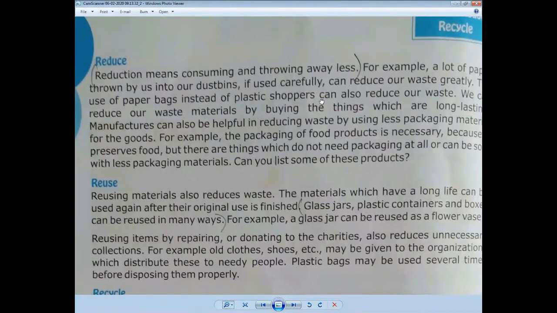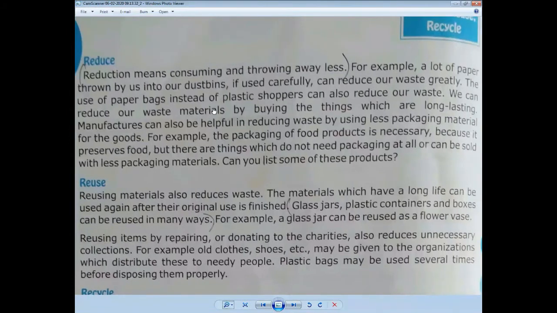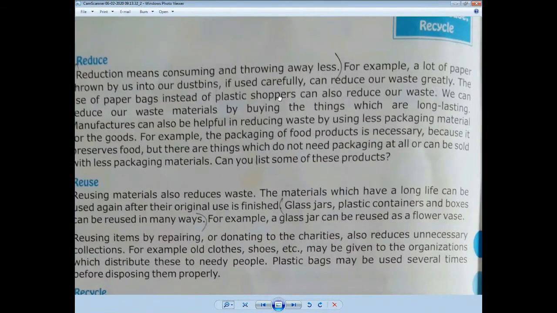The use of paper bags: as we have practiced in our daily life, we are using different types of paper bags instead of plastic shoppers. As we know very well, plastic shoppers are the greatest threat of pollution. This can also reduce our waste.